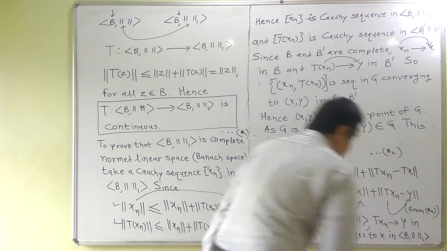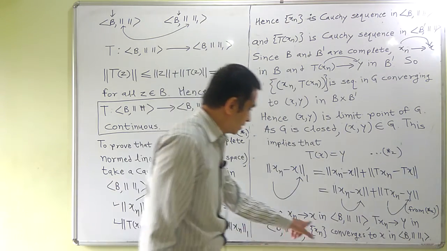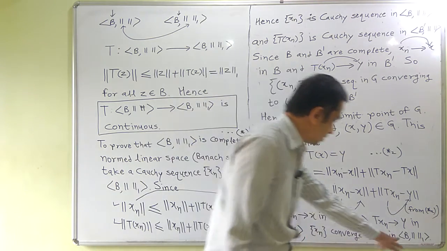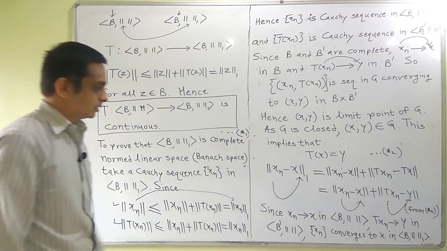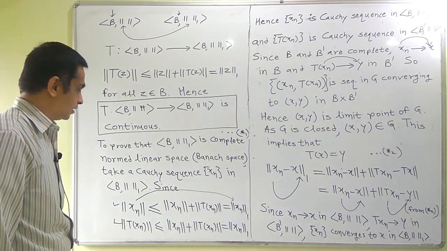You clearly get the difference. This convergence is in B norm, but this convergence is in B norm 1. So xn converges to x in B norm 1.